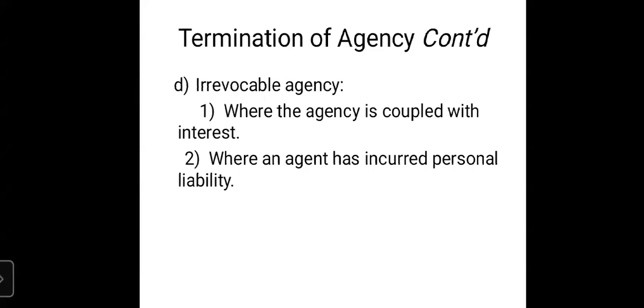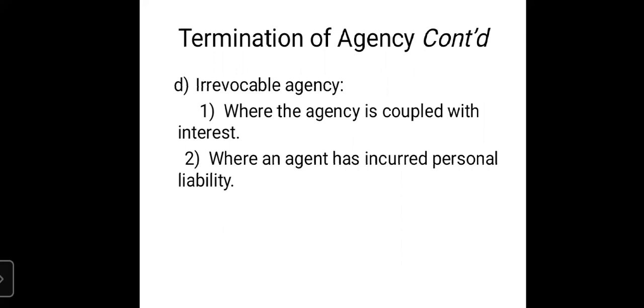Now the next termination of agency is irrevocable agency. In the earlier slide, we discussed when the principal can revoke or cancel the agency of an agent. Here it is written irrevocable agency. That means the opposite of that. Irrevocable means which cannot be cancelled. Earlier we had discussed that which can be cancelled.